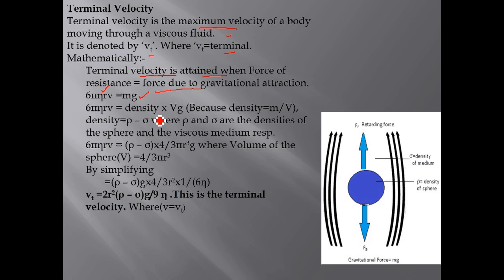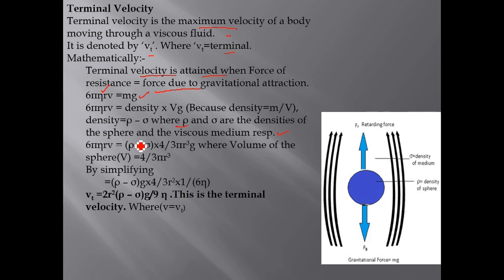M is the density into volume, because density equals mass per unit volume. The density difference is rho minus sigma, where rho and sigma are the density of the sphere and the viscous medium respectively.